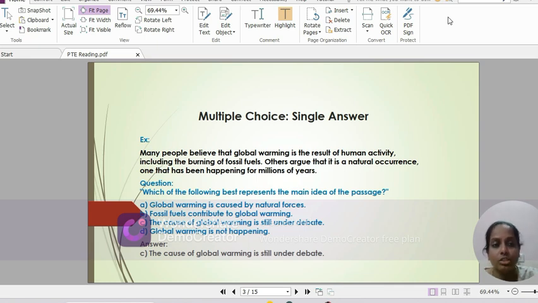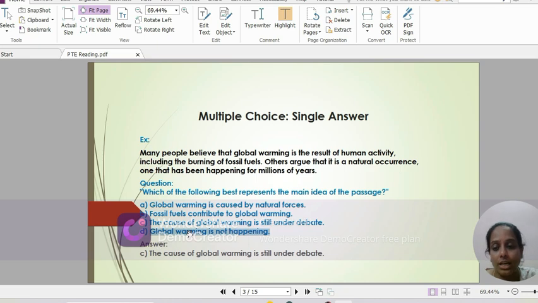So here is the passage, and the question is, which of the following best represents the main idea of the passage? They have given 4 options, and the first one is global warming is caused by natural forces. Fossil fuels contribute to global warming. The cause of global warming is still under debate. And the last one is global warming is not happening.